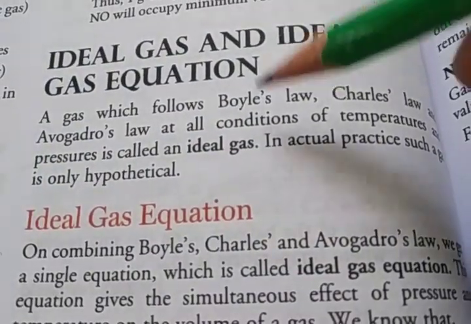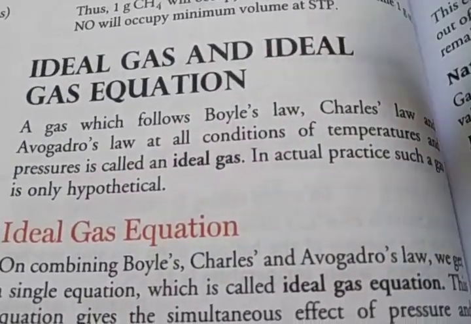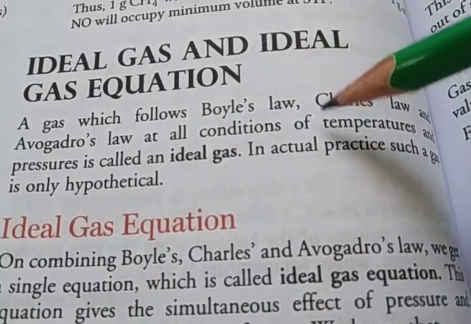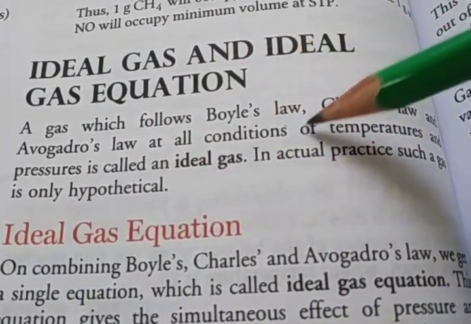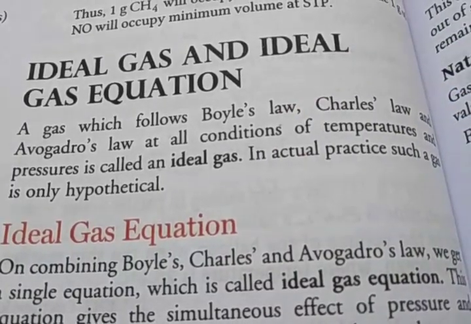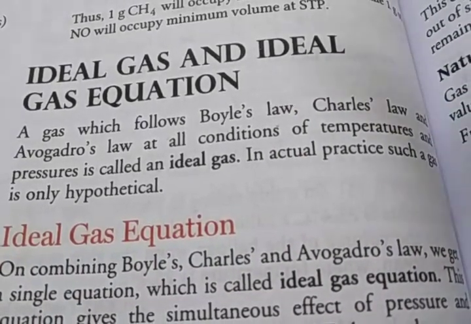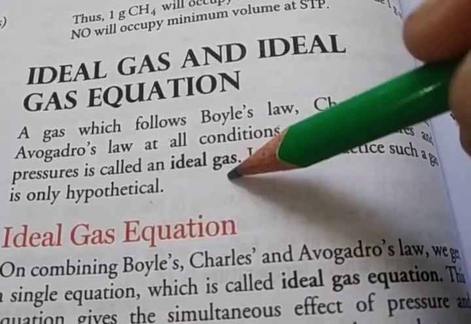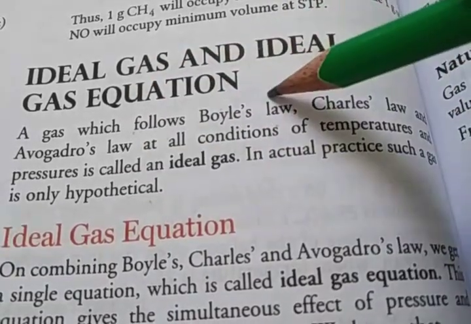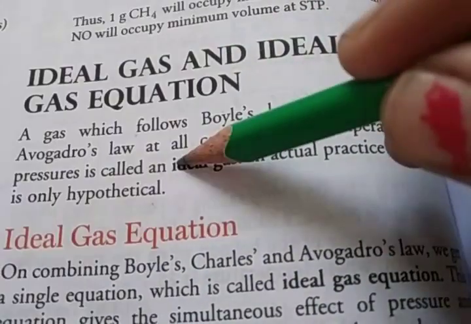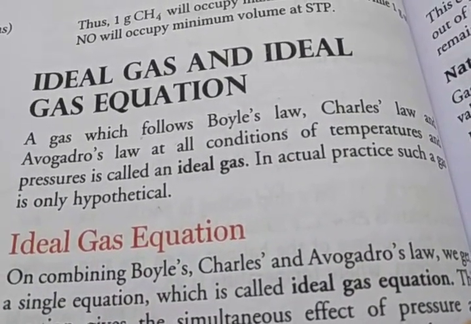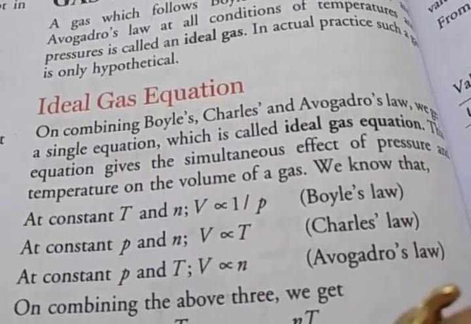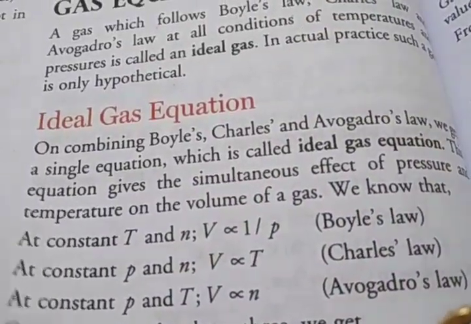Next is the ideal gas and the ideal gas equation. A gas which follows Boyle's law, Charles' law and Avogadro's law at all conditions of temperature and pressure is called an ideal gas. Again, what is an ideal gas? A gas which follows Boyle's law, Charles' law and Avogadro's law at all conditions of temperature and pressure is called an ideal gas.